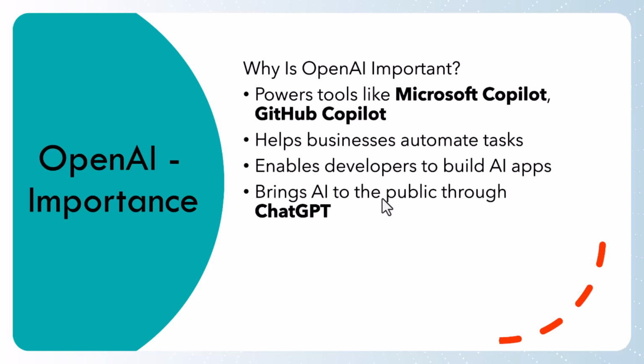Because of this, it also helps businesses automate tasks, enables developers to build AI apps, and brings AI to the public through ChatGPT. That's why OpenAI is very important. Nowadays everybody is using ChatGPT and using the models to integrate into their AI applications. It enables users to automate their tasks at enterprise level. It helps developers build artificial intelligence apps and many more. That is why OpenAI is important.